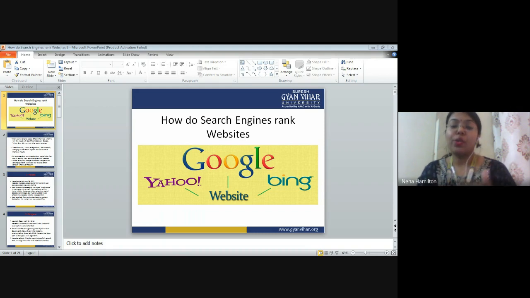When I talk about the core algorithm, these are those very important and basic softwares which are basically involved in ranking the websites. They lead the other softwares, and they are the most important softwares which actually work on the major points. When I talk about the periphery softwares, they are the softwares which give a kind of assistance to the core softwares, and they also help in ranking the website.